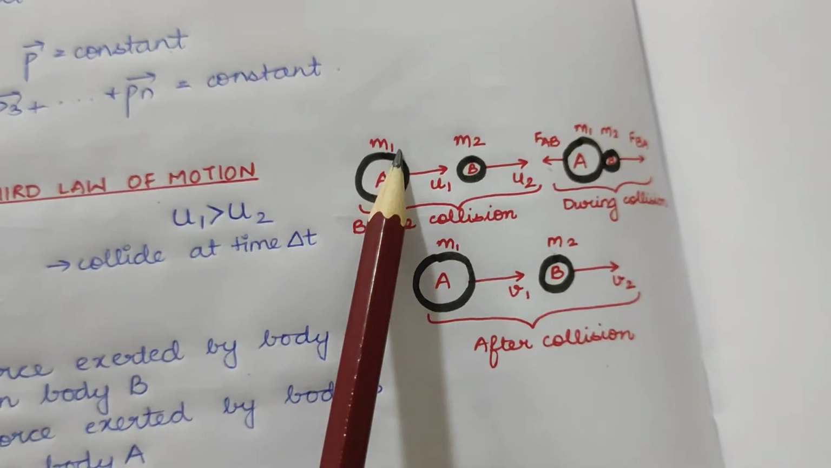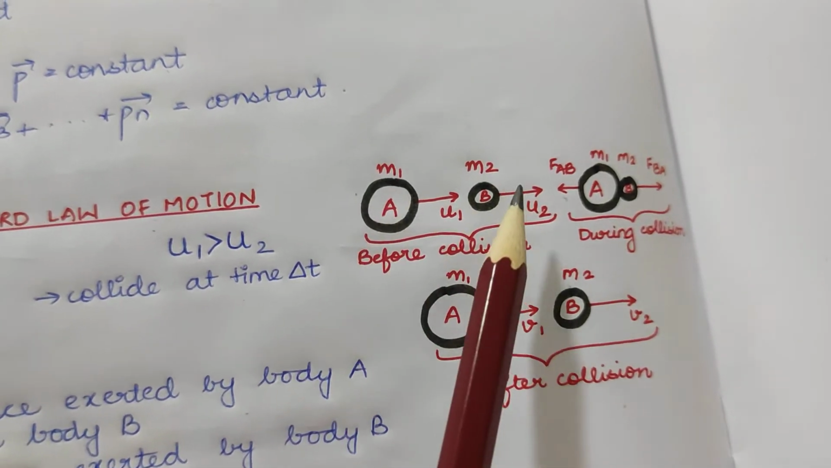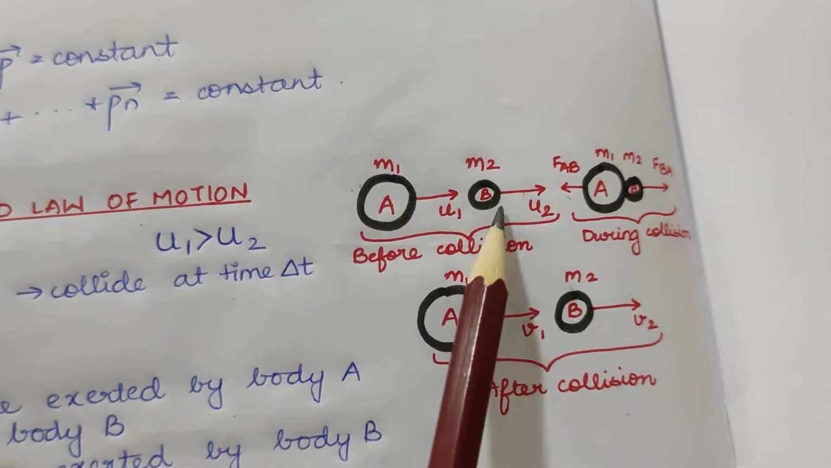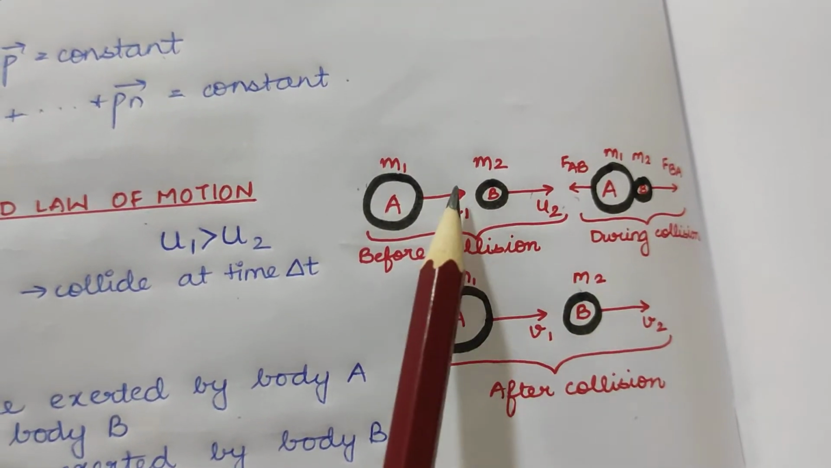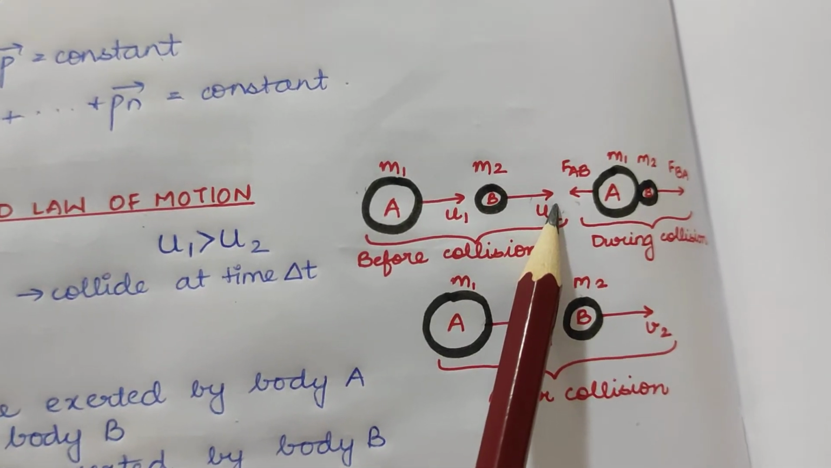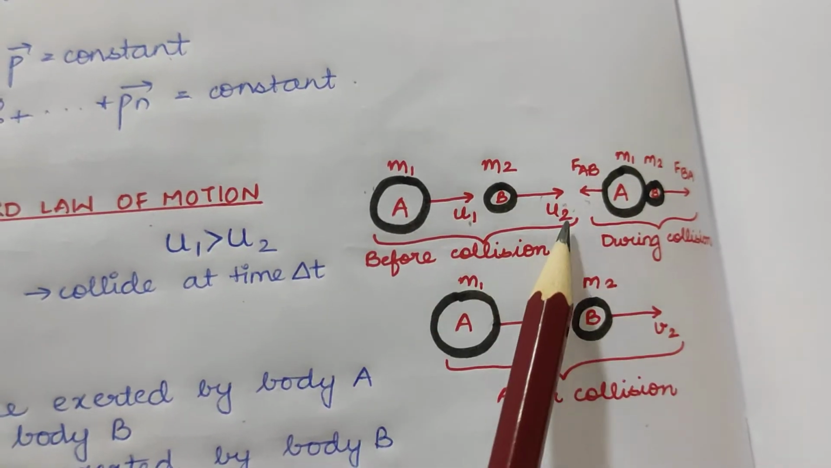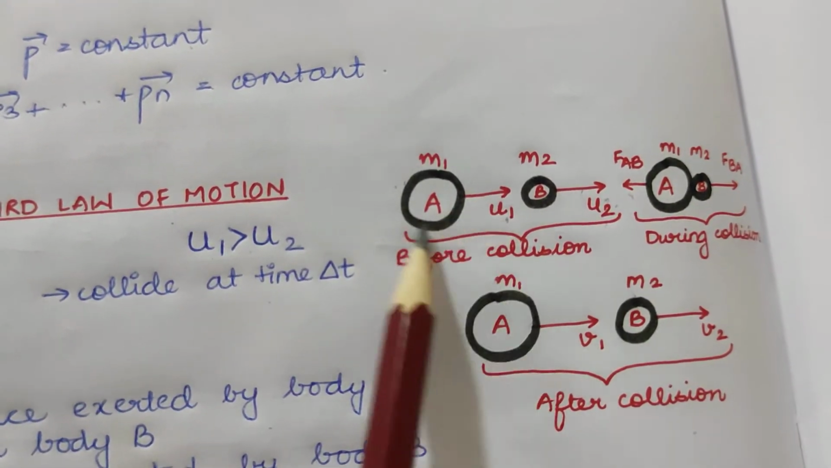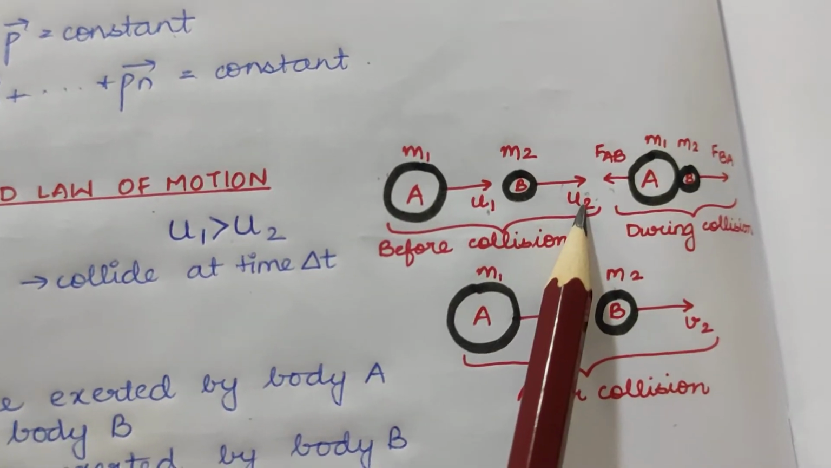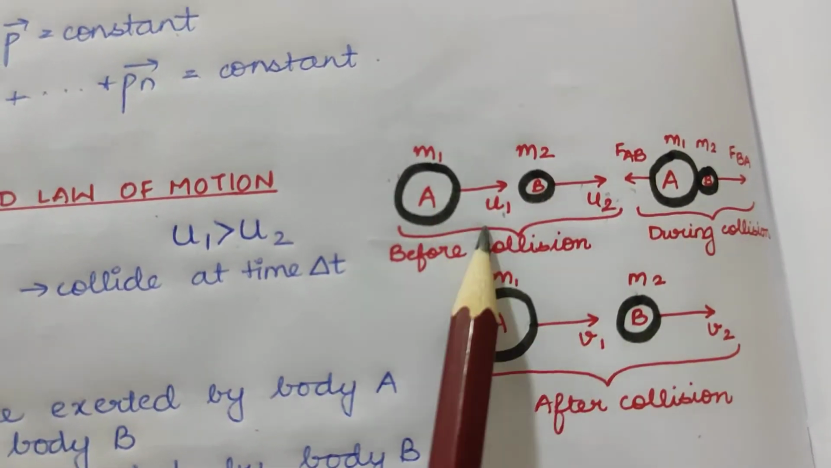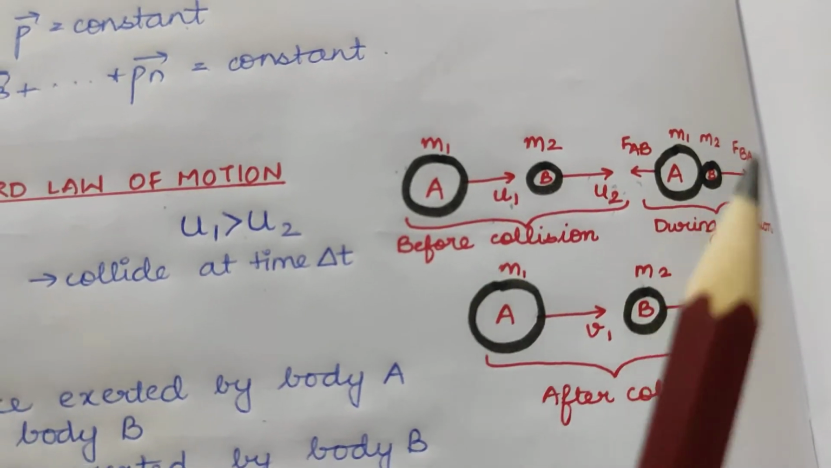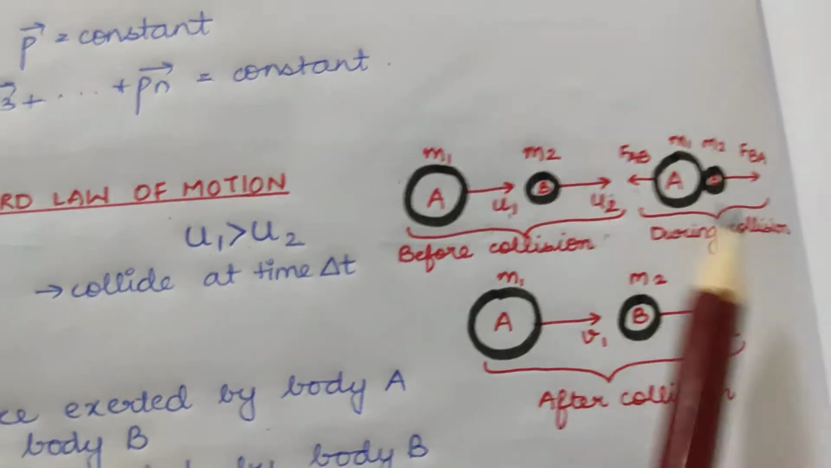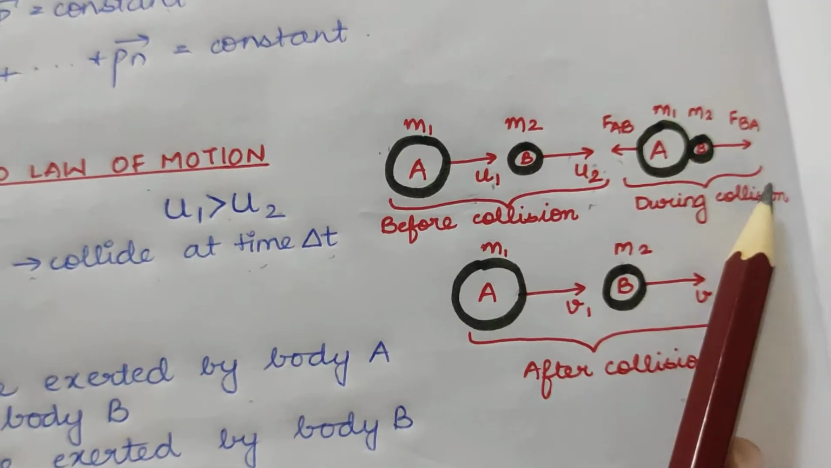Okay. So consider that there are two bodies A and B of masses m1 and m2, and they are moving in the same direction along a straight line with velocities u1 and u2, where u1 is greater than u2. If they are moving with the same velocities, they will never collide. At least one of the velocities needs to be different. So u1 is greater than u2 before the collision, but after some time delta t they collide.